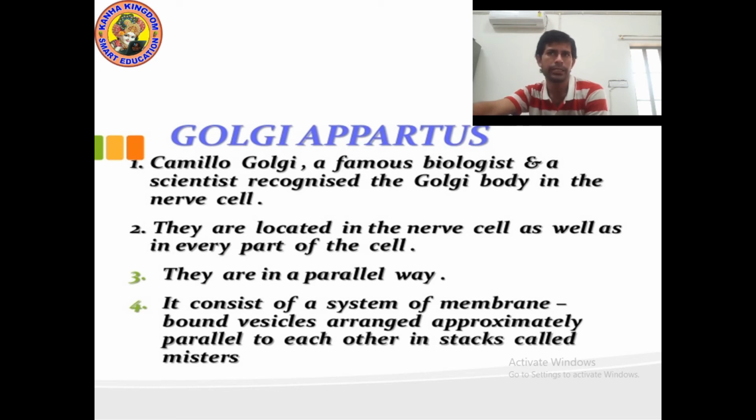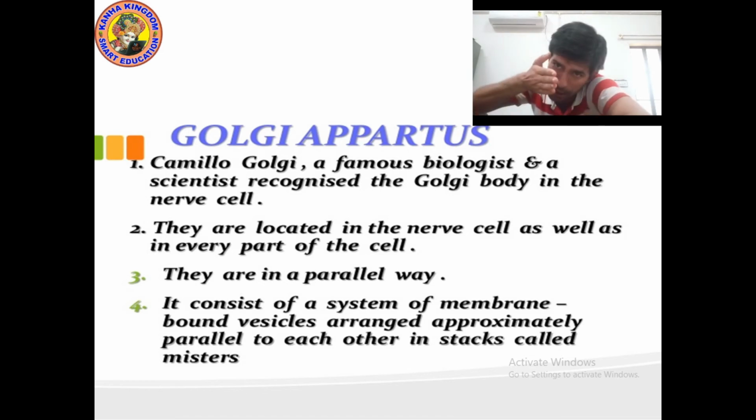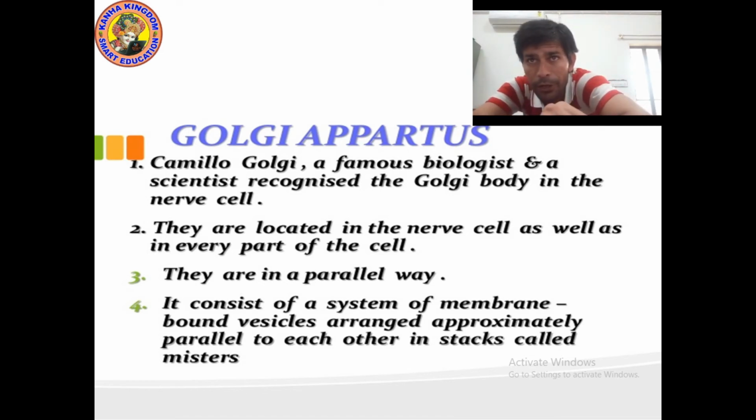They are located in the nerve cell as well as in every part of the cell. You know kids, the Golgi apparatus is found in the nerve cell and in all cells. They are arranged in a parallel way.